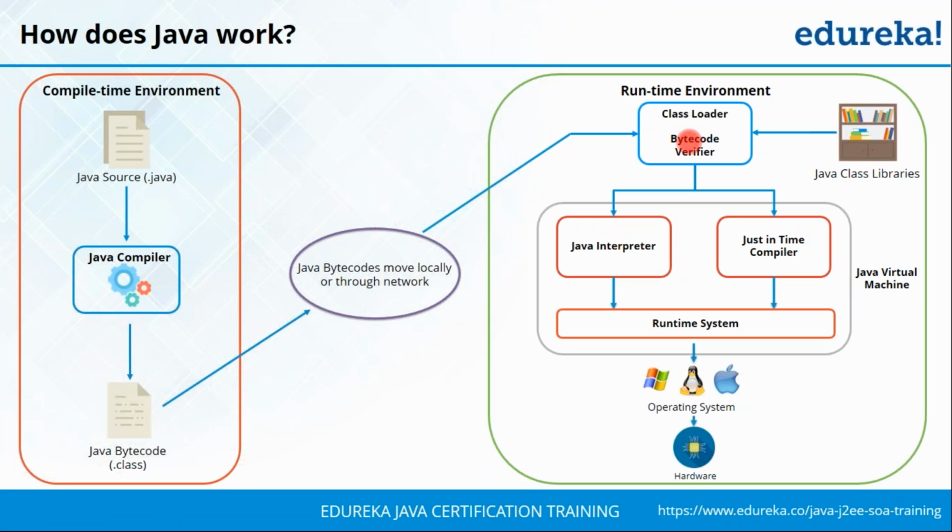So once that is done, basically what happens is that you're going to first send it to the Java interpreter as well as a compiler as such. So this again ensures your code has no errors. It makes it easier for your execution of the code because you're running it through an interpreter if required, or a compiler as well, and then you're going to execute it on your runtime system.